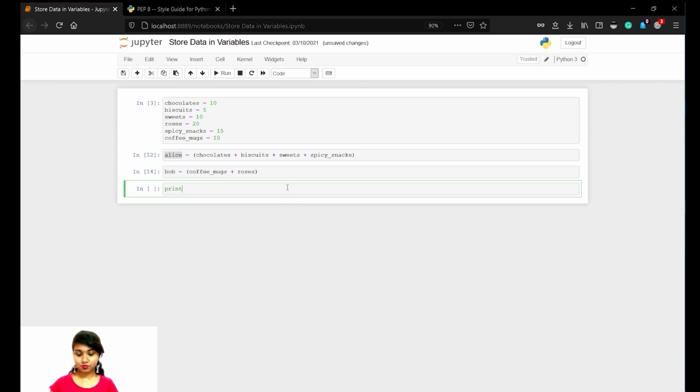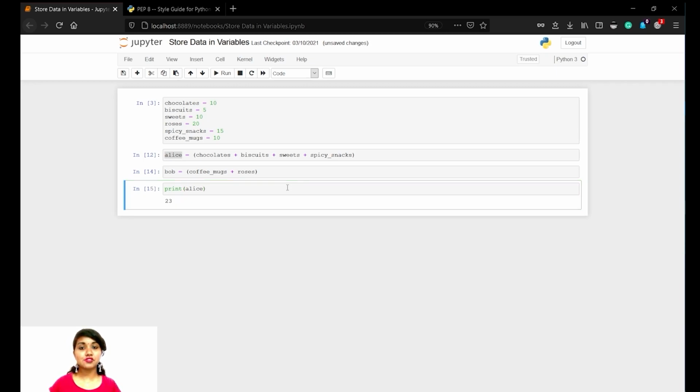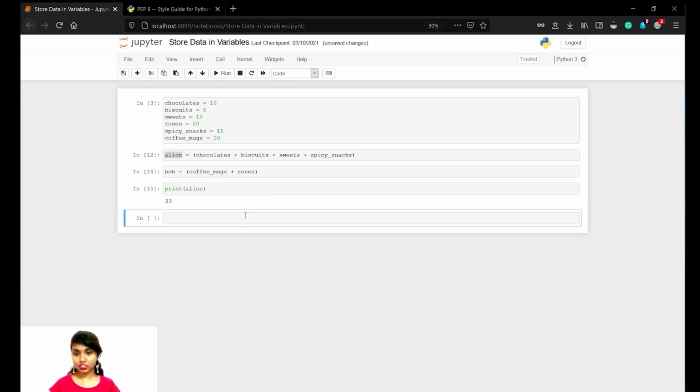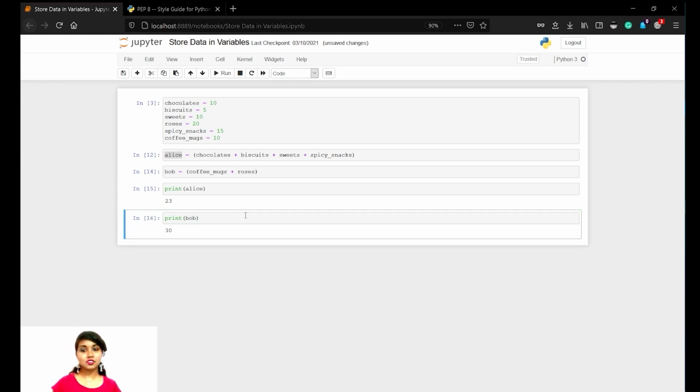Now let's print it. Print Alice. It gives 23, which is the sum of all those values. Now let's print Bob, and that gives 30. 20 plus 10 is 30. So that's how the values are assigned in a variable. I've told you that it also has some allocation in the memory.